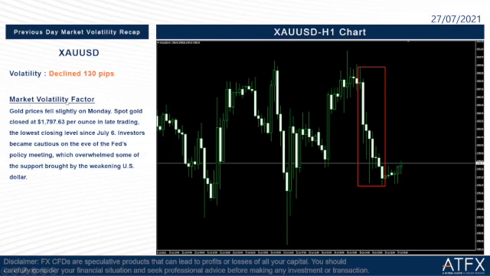Let us read the factor of what happened to the gold price last night. Gold prices fell slightly on Monday. Spot gold closed at 1797.63 per ounce in late trading, the lowest closing level since July 6. Investors became cautious on the eve of the Fed's policy meeting, which overwhelmed some of the support brought by the weakening US dollar. So gold will more likely continue to fluctuate until the FOMC meeting.